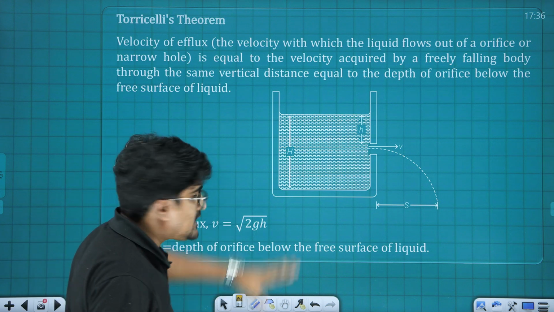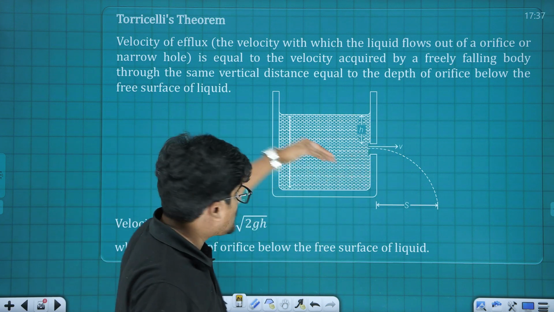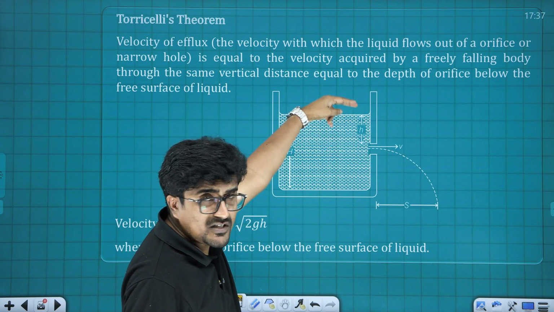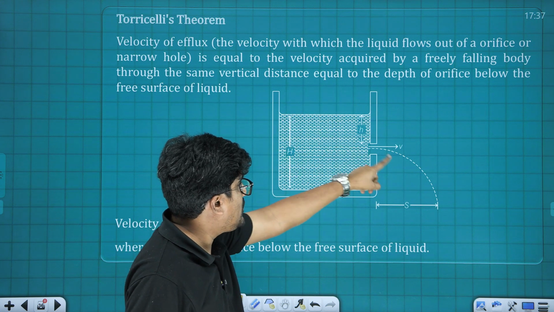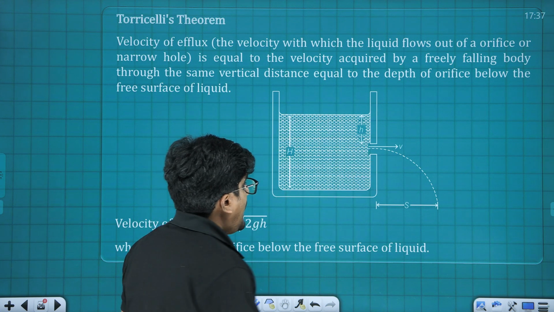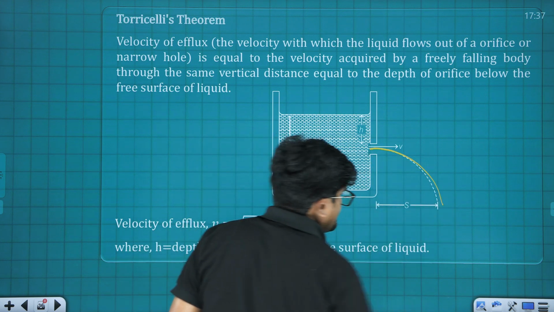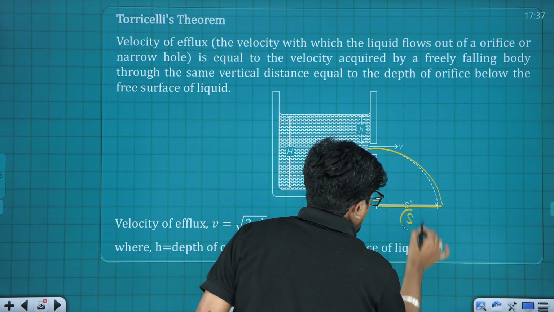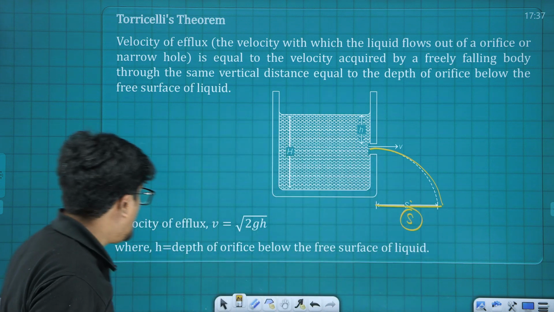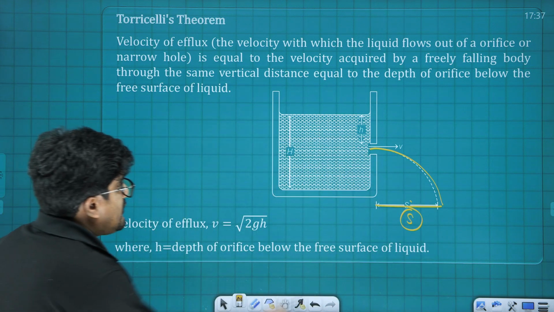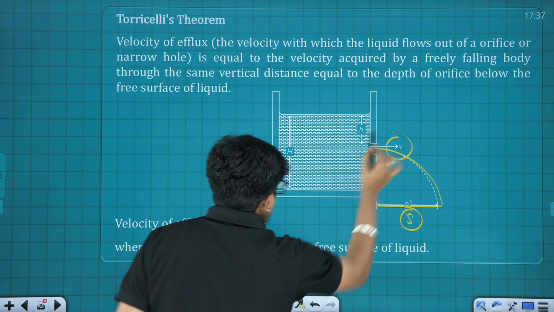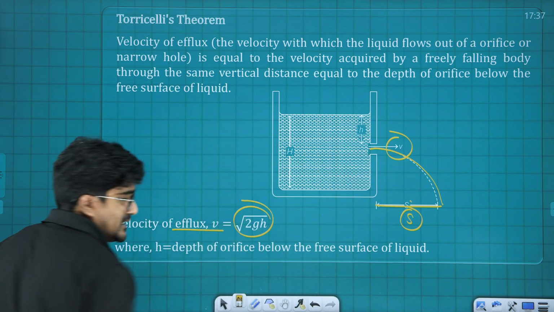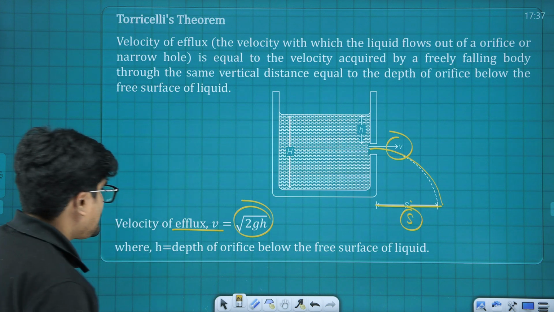So what it says is, we are having a container like this, which is holding liquid up to a height of capital H. Now from the surface at a depth of small h, we are having a small opening and the liquid is falling out like this. Now from here it's striking at a distance of capital S, we mark it as a range. First of all, the velocity by which the liquid is coming out, we call it velocity of efflux, and that is under root of 2gh, basically the equation of kinematics.